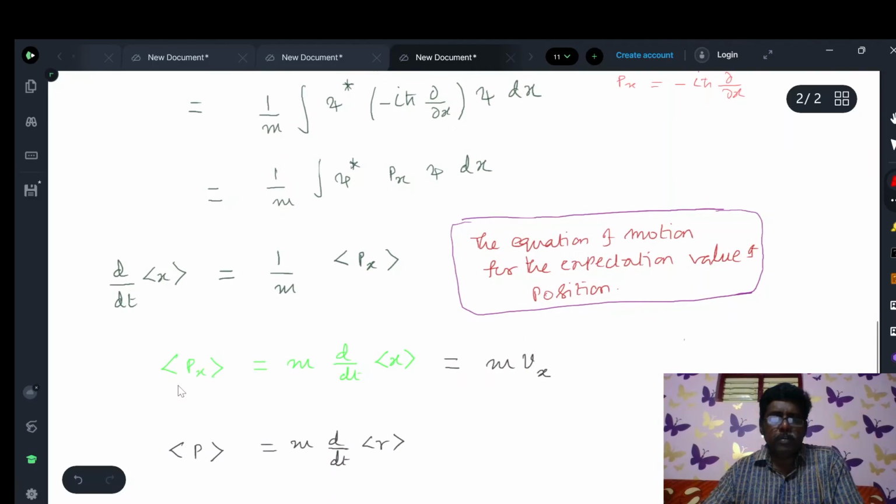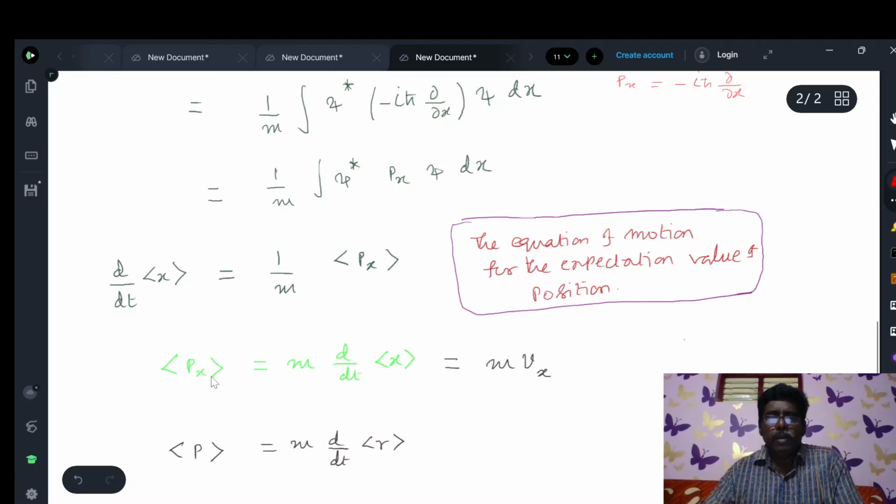Now the expectation of px, or the average value of the x component of momentum, is equal to m times d/dt of x. We know that the rate of change of displacement is called velocity. The change in position with respect to time is called velocity. So d/dt of x equals v, so this is mvx.